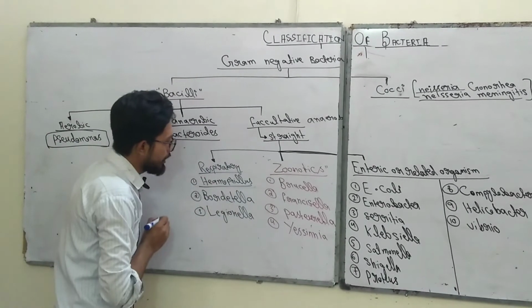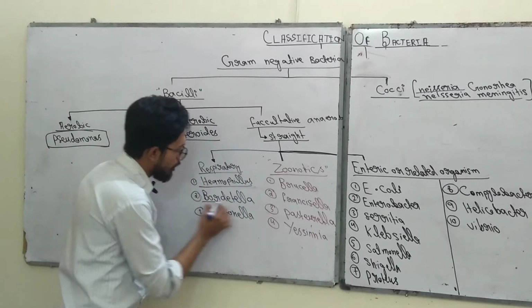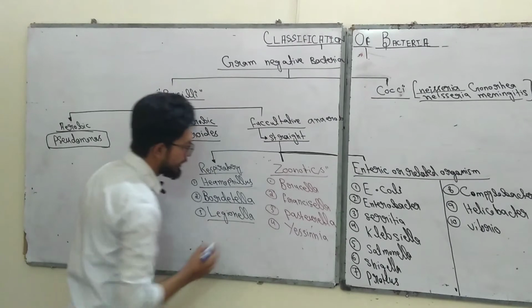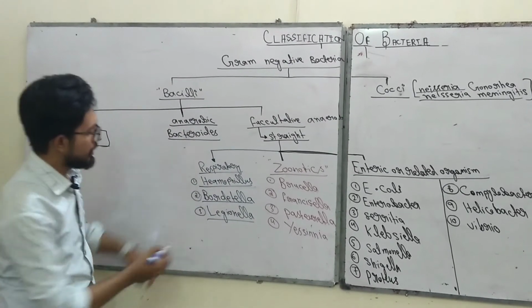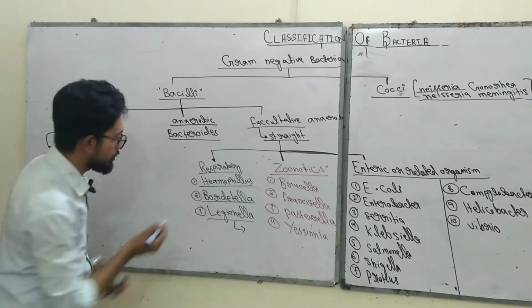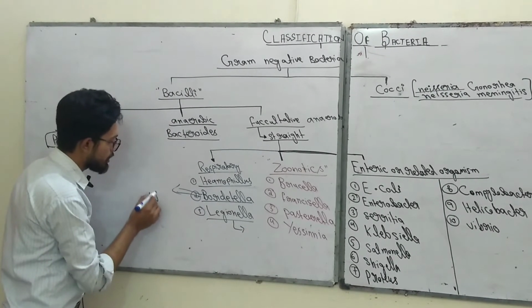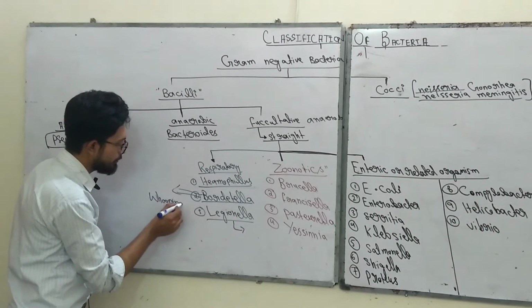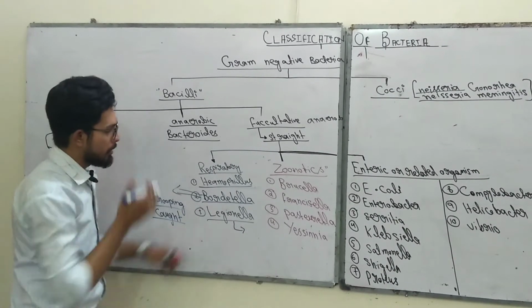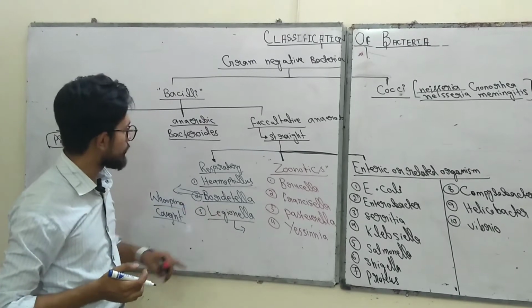So respiratory bacteria: Haemophilus, Bordetella and Legionella. Legionella causes pneumonia, but Bordetella causes whooping cough. What does it cause? It causes whooping cough. Another MCQ point: which bacteria cause whooping cough? The answer is Bordetella.